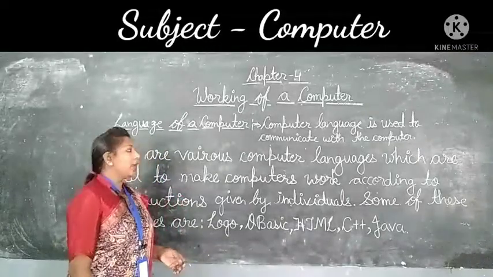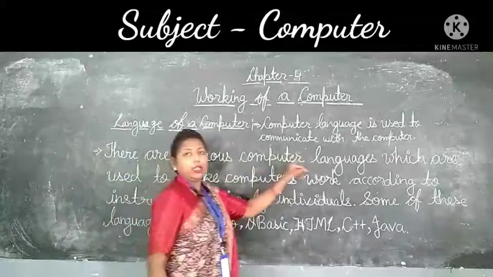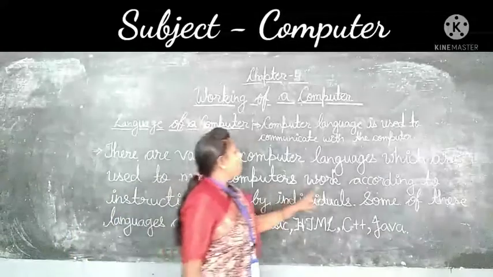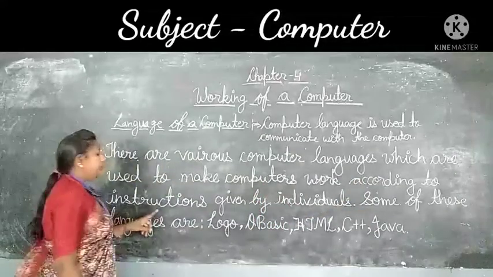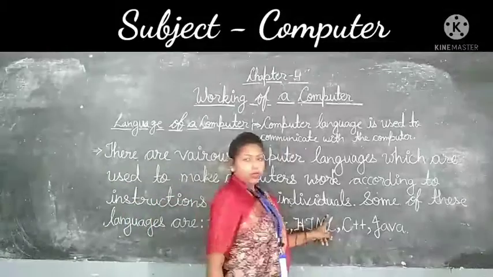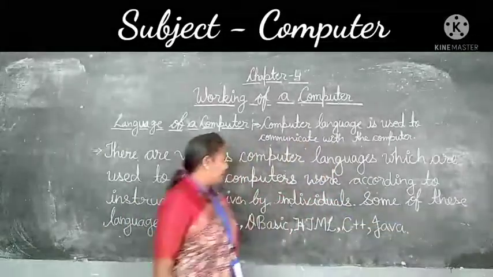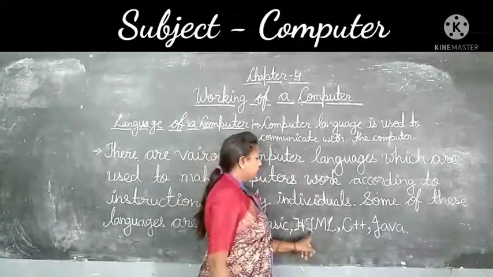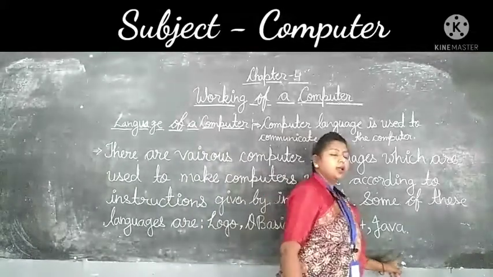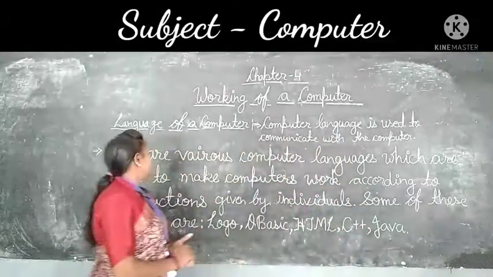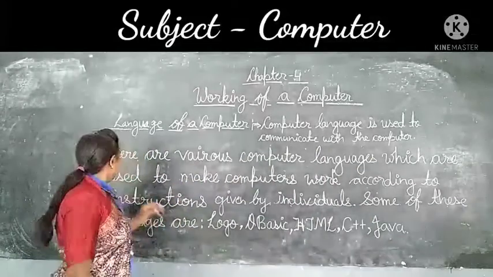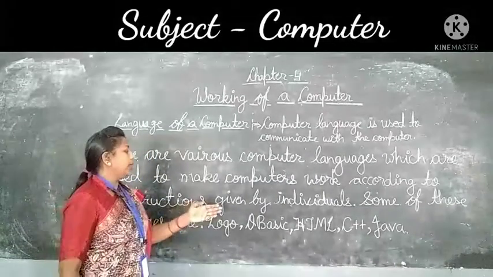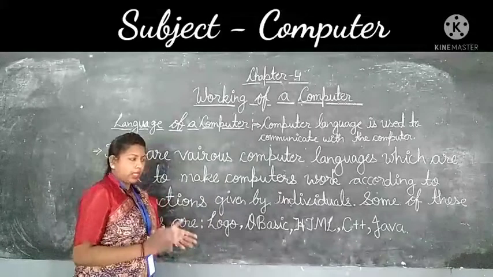Your third paragraph is, there are various computer languages which are used to make computers work according to instructions given by individuals. Some of these languages are Logo, Cubase, HTML, C++, and Java. It means there are various computer languages which are used to make computers work according to instructions given by individuals.